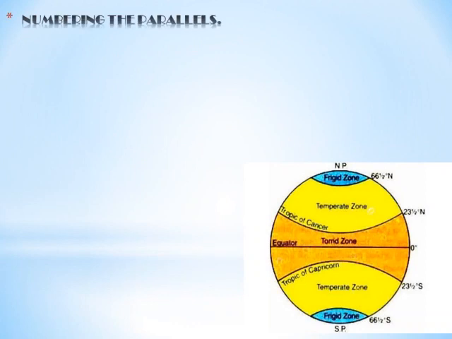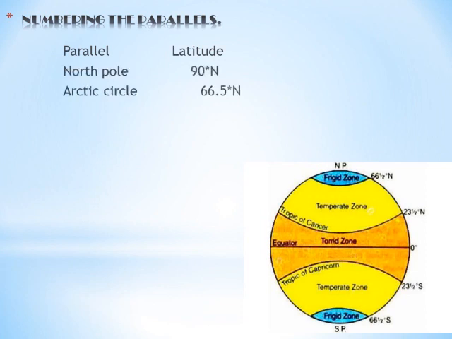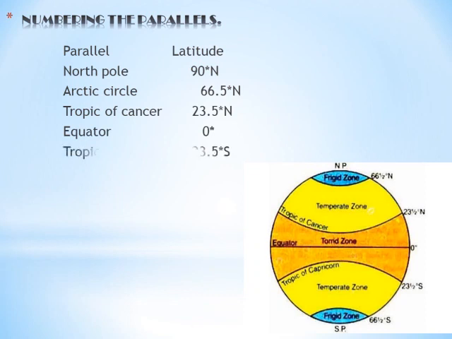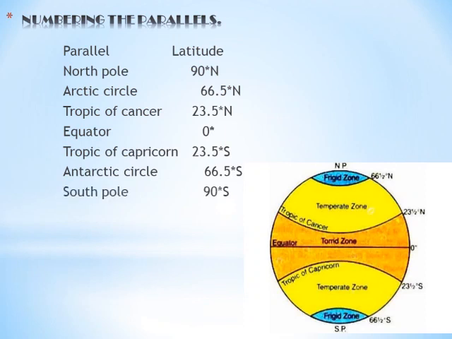Numbering the parallels. Children, you should know there are 180 parallels in total. 90 in the North Hemisphere marked as capital letter N. 90 in the Southern Hemisphere marked as capital letter S. The North Pole is written as 90 degrees north and the South Pole is written as 90 degrees south and the equator is written as 0 degrees.